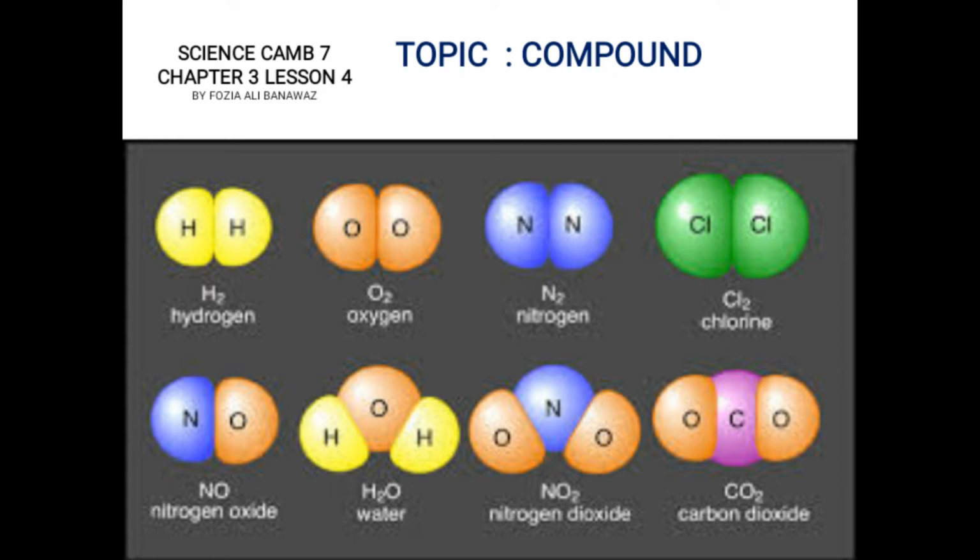Today we will study another term, that is compound. Chapter 3 began with a detailed discussion, with so many examples, of elements as a pure substance. We saw that the periodic table classifies all the elements according to their chemical properties and atomic number.